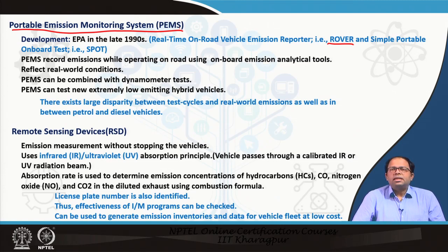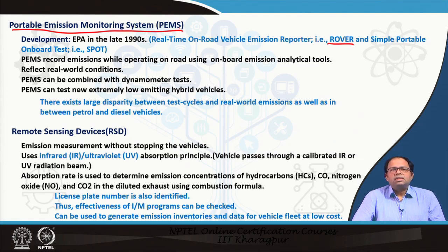So basically, it's the diluted exhaust coming out of the vehicle which is measured, and this is based on the infrared and ultraviolet absorption principle. So this is where we don't have to stop the vehicle. As soon as the vehicle passes, we get a reading for that particular vehicle's emission. But it depends again on many factors. It depends on the environmental conditions. It depends, to a certain extent, on the concentration of other vehicles, the background concentration, and so on.